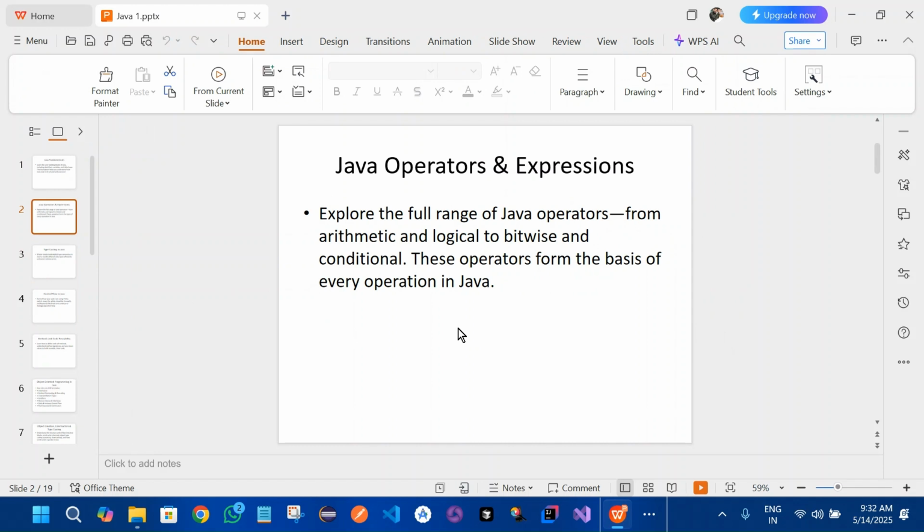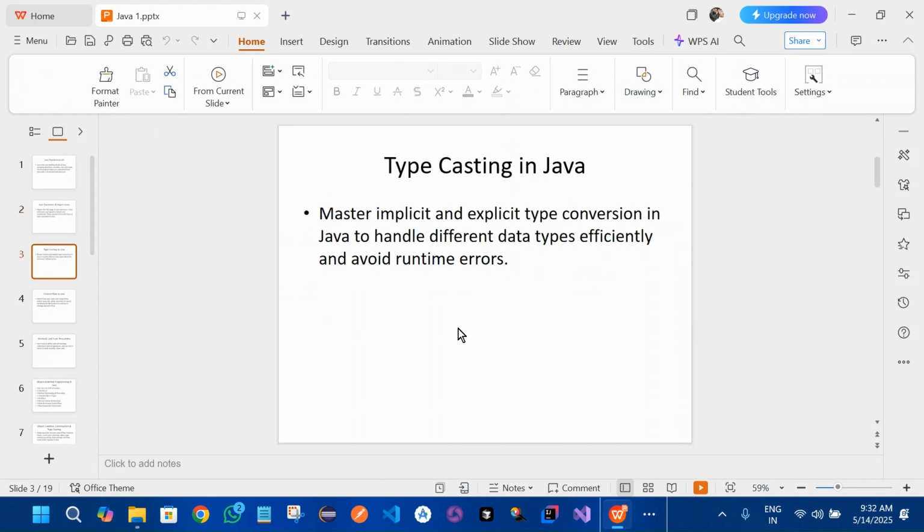Here we'll be learning about operators, arithmetic, logical, bitwise and conditional, right? And these operators form the basis of every operation in Java. You will get to know more about this in the next video, since this is the content I'm showing you that we are going to cover.